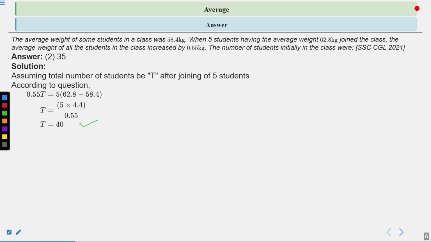So we get the value of T, which is 40. Now this T is the number after joining the 5 students, so the initial number of students in the class was T minus 5. So 40 minus 5 equals 35 students. So the second one is the correct answer of this question. Next one.